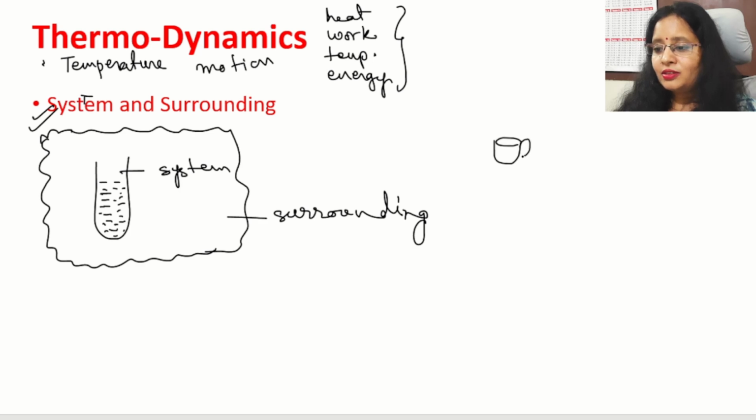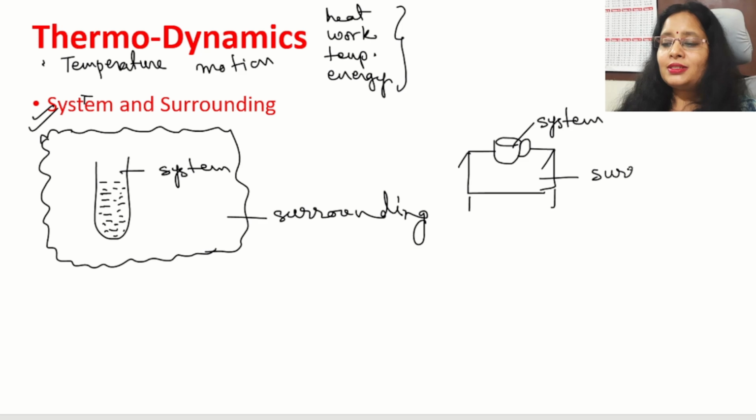This cup of tea is a system, because I have to understand whether the tea is hot or cold, how much time it will take to get cold, and what the volume of the tea is. The cup with the tea is the system, and this cup is kept on the table, so the table is the surrounding.